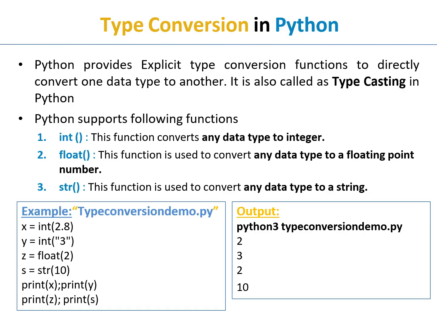And then s equal to str(10). For str(10), the number is converted to a string value. Print x, print y, print z, and print s. This operation will print all these values.